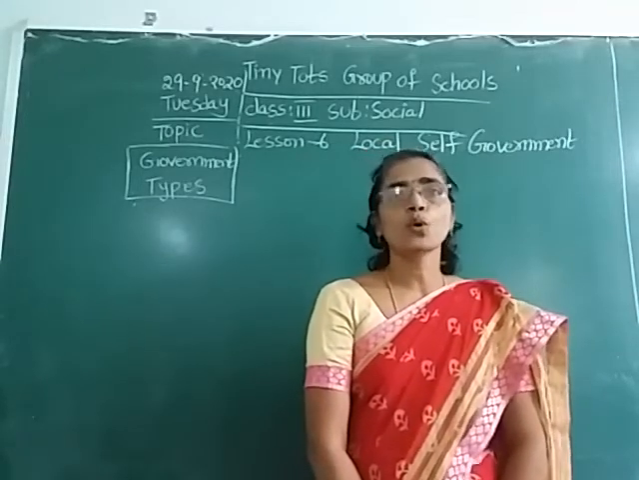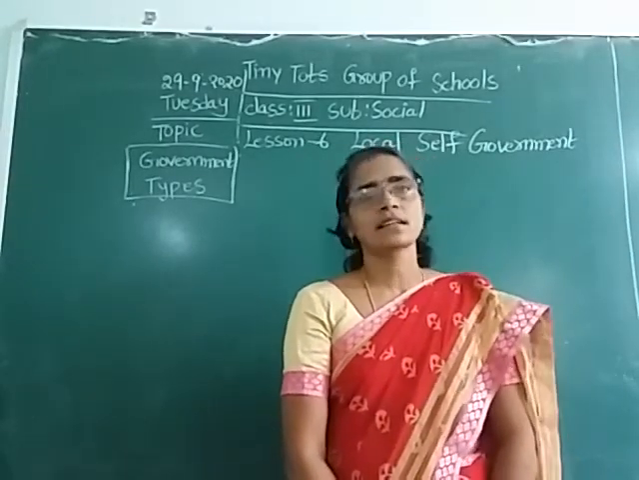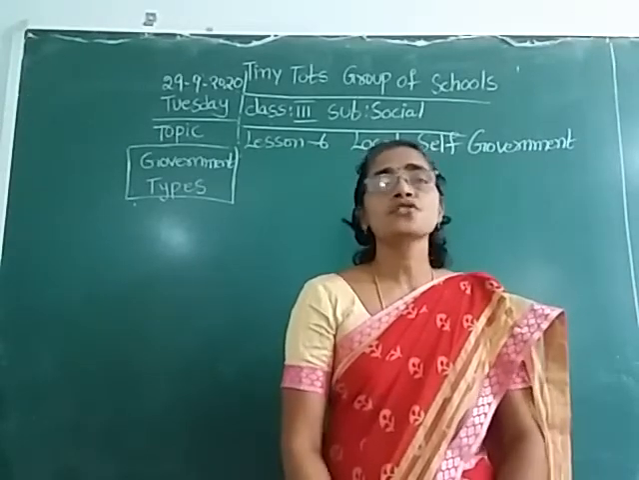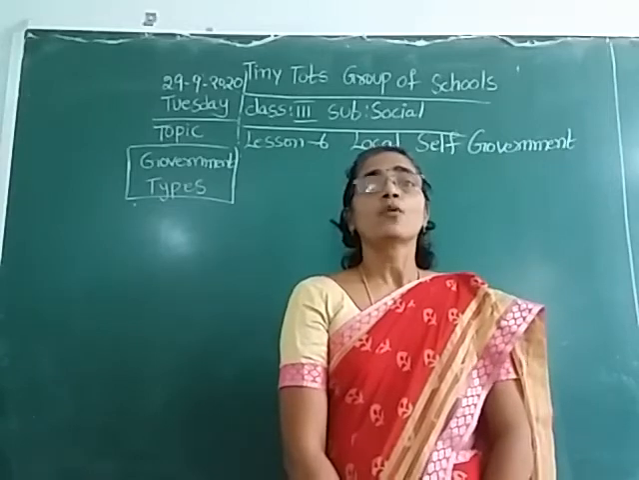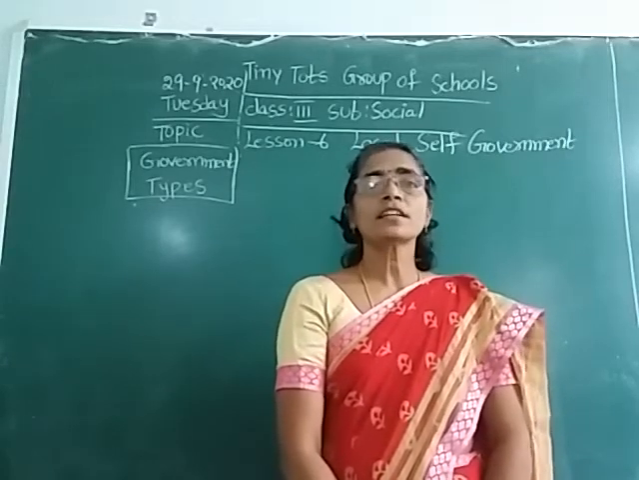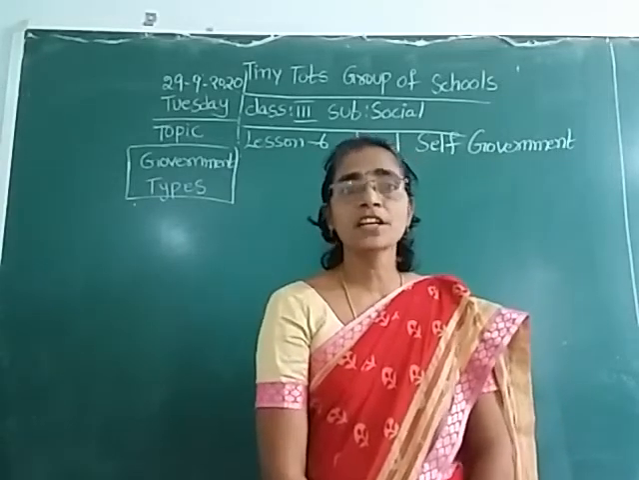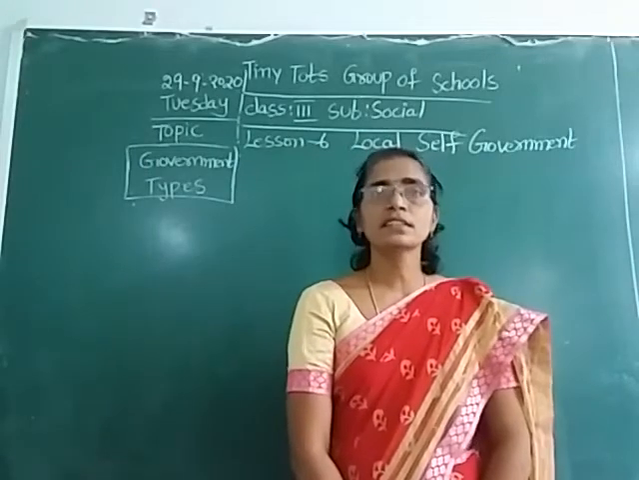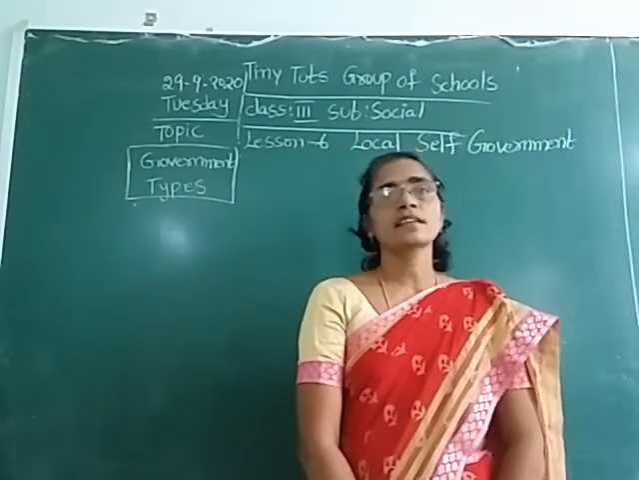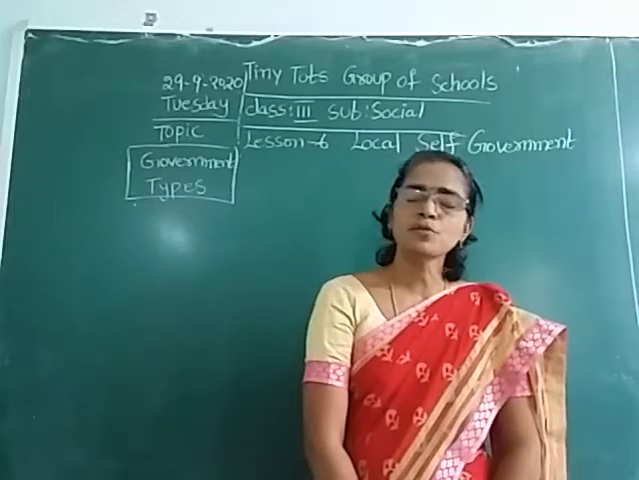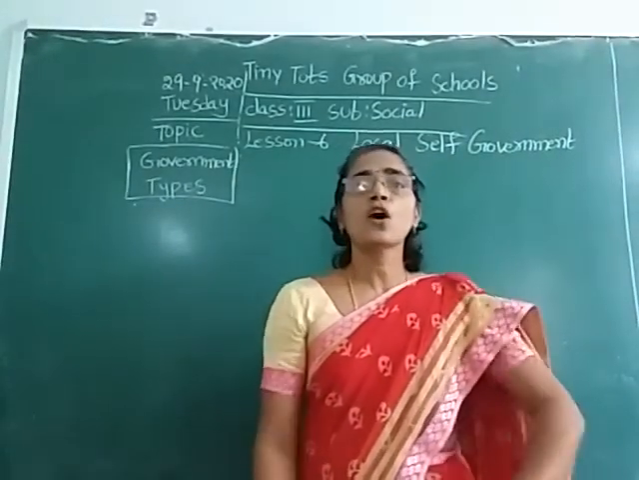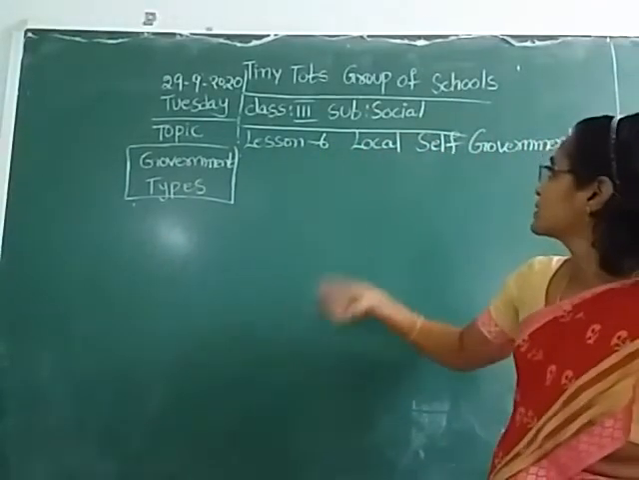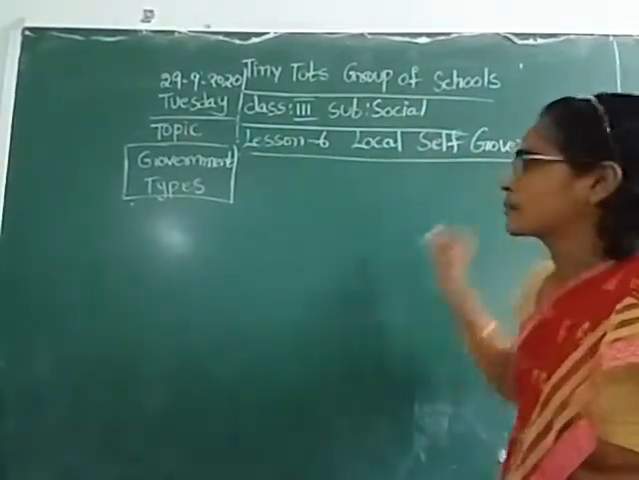Already we came to know about 5 lessons in the textbook. What about our India? What are the national symbols in India? What is the village, and what about the village and universe, earth and states and union territories, like that. We came to know a lot of things in the completed 5 lessons. Now we entered into lesson number 6, local self-government.